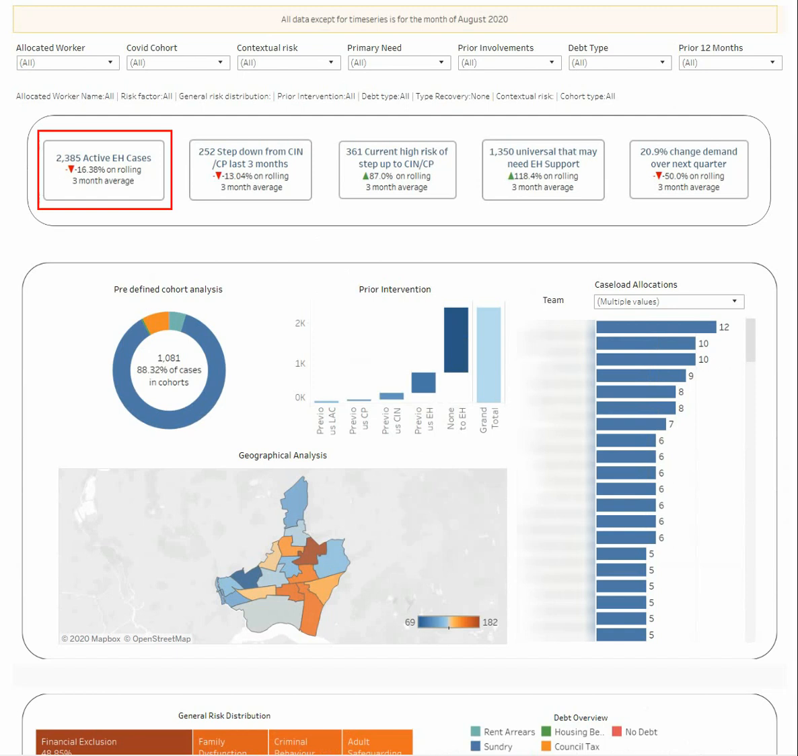We have approximately 2,500 active early help cases at the moment, which is 16% less than usual. Over the past 3 months, there have been fewer step downs from SIN than there would usually have been, and I can expect a massive increase in demand that will appear in early help in the next period now that schools are back. I need to look at capacity, my workers' caseloads, and the level of risk that they are